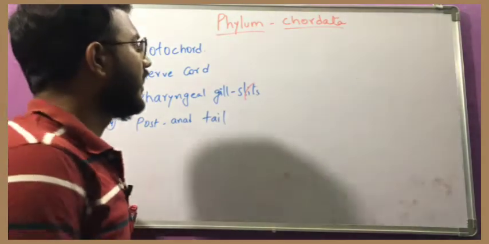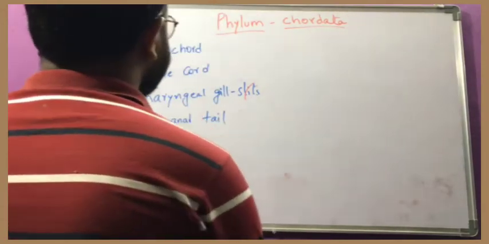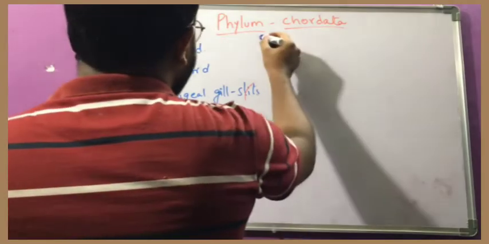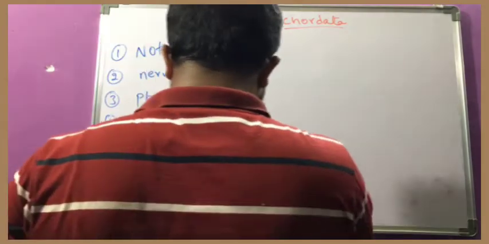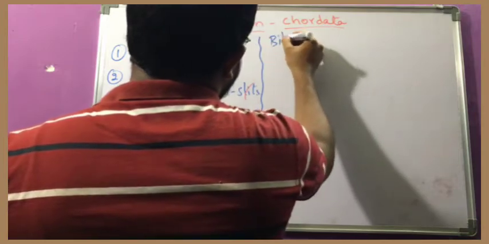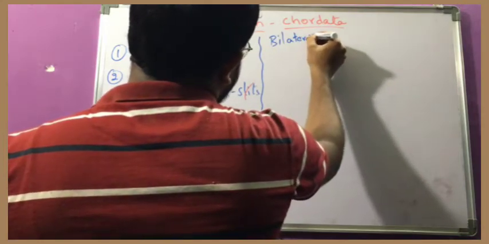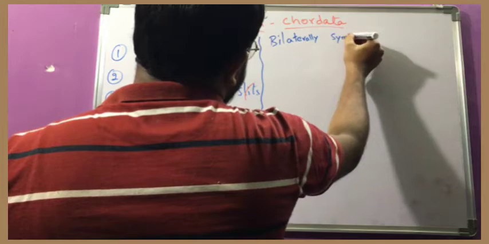So what are those other important characters? Obviously the animal is bilaterally symmetrical, because this is an advanced type of symmetry.